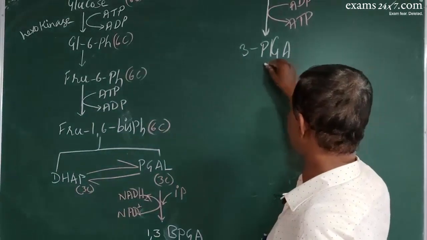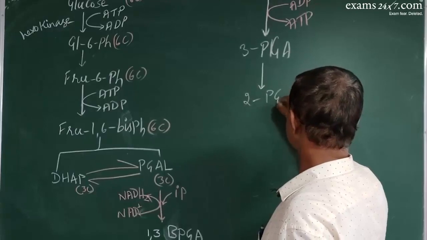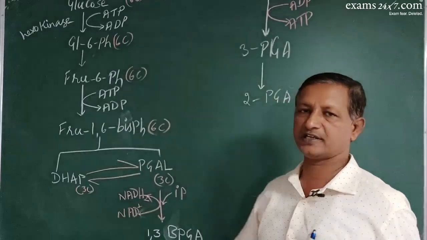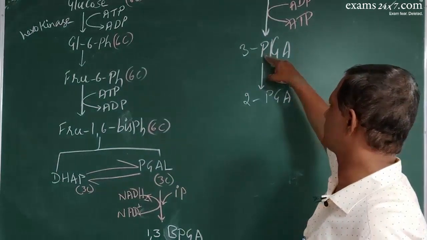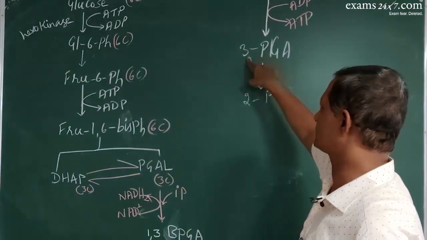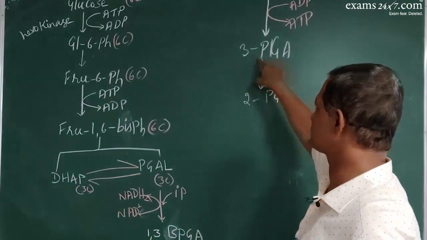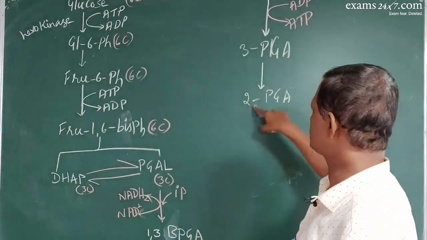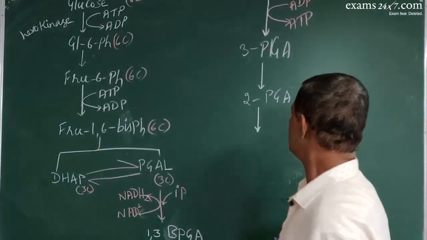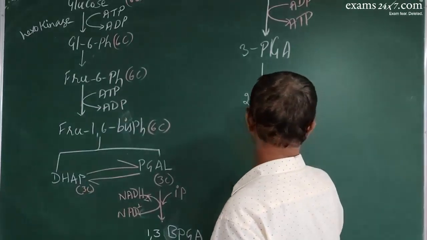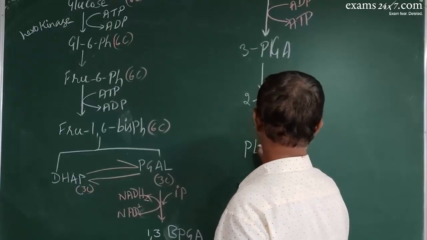This 3-PGA now gets isomerized to 2-PGA. There is a change in the position of the phosphate molecule: it changes from the third carbon to the second carbon. So 3-phosphoglyceric acid becomes 2-phosphoglyceric acid. Now this 2-phosphoglyceric acid loses a molecule of water and forms phosphoenol pyruvate.